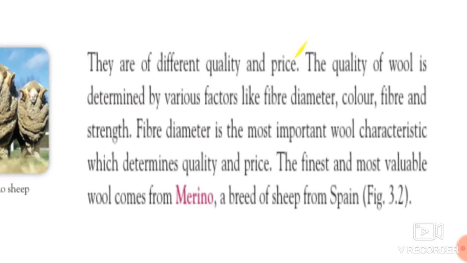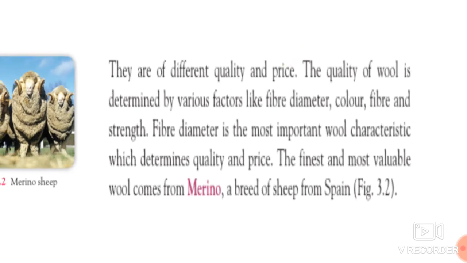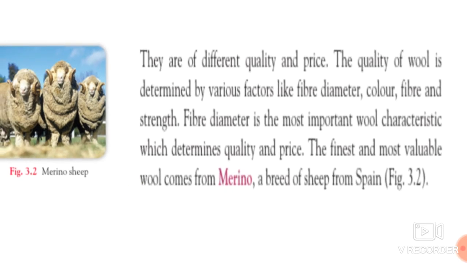The finest and most valuable wool comes from merino sheep.